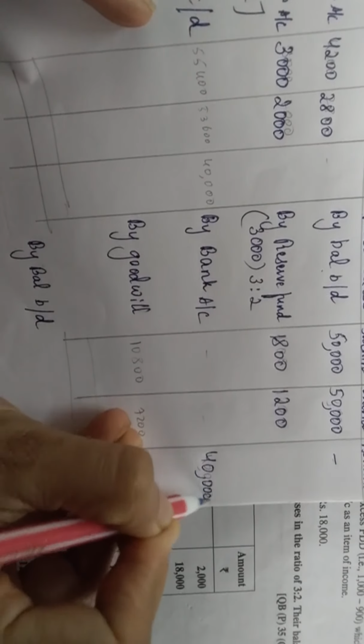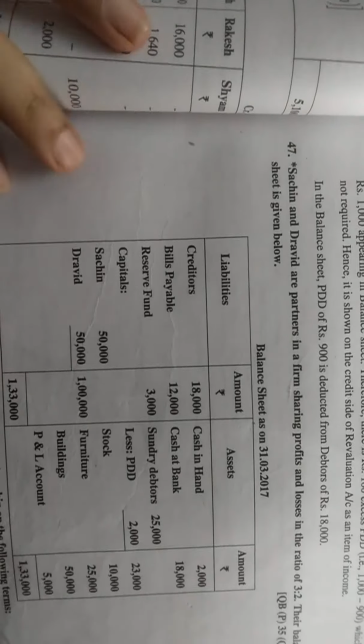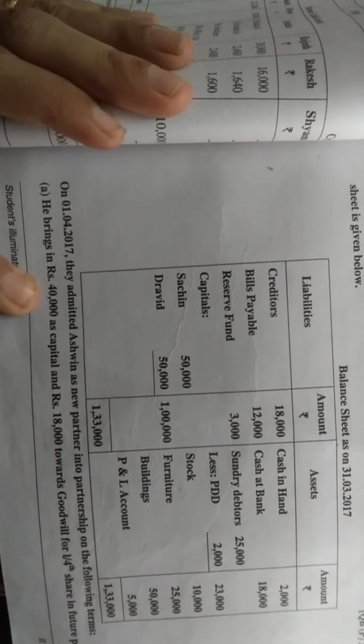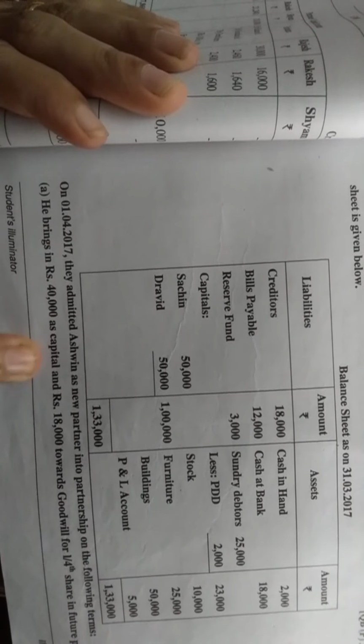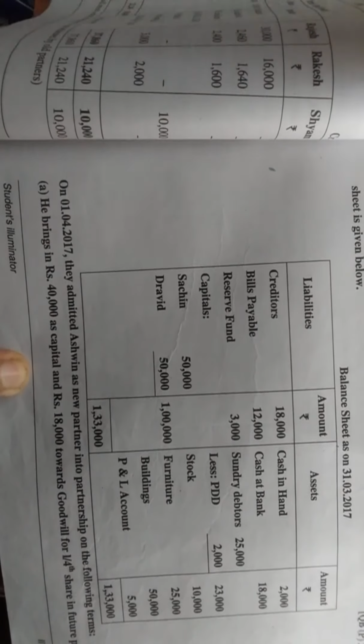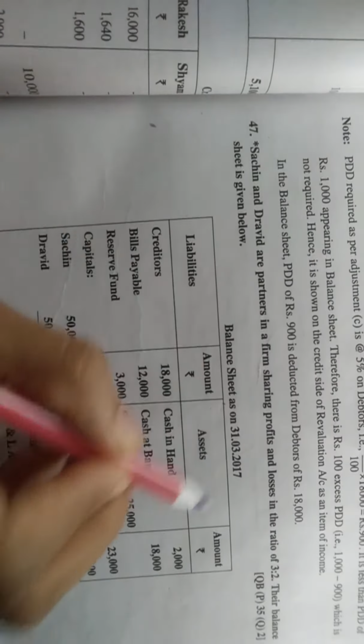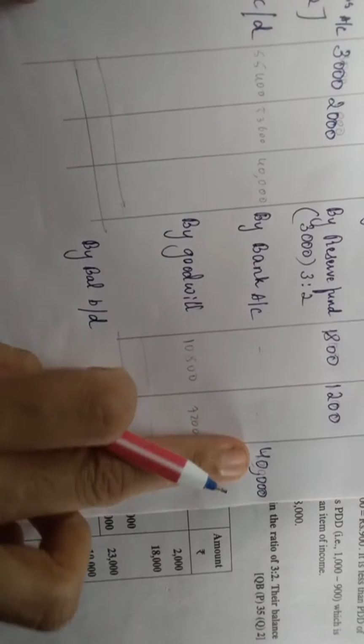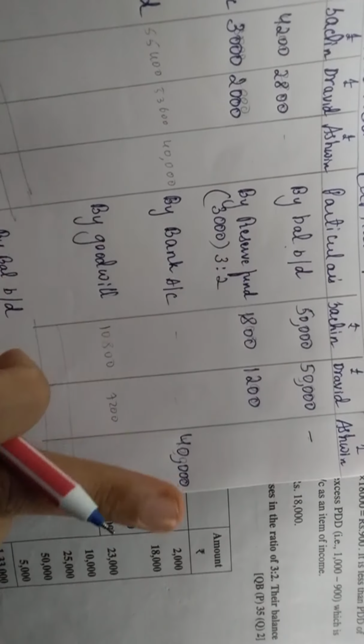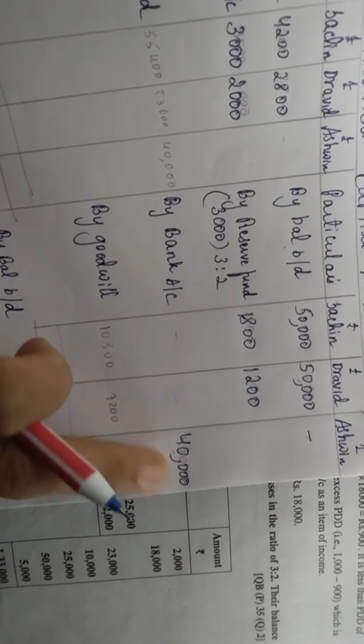This is our assumption. I will repeat this once again, students. Who is he? Ashwin, the new partner, brings 40,000 as capital. Cash and bank both are given, but more money is in the bank, so we are assuming directly they are putting it in the bank.